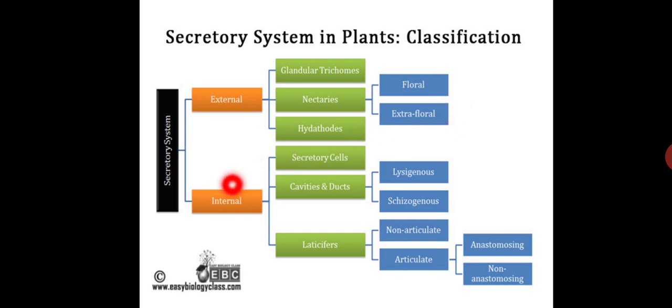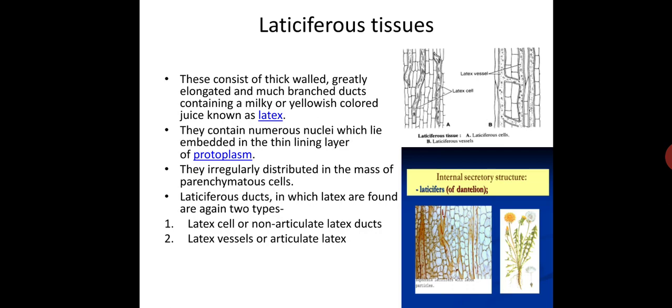The internal tissue system is divided into three types: secretory cells, cavities and ducts, and laticiferous tissues. Cavities and ducts are again subdivided into lysigenous as well as schizogenous tissues. Laticiferous tissues are divided into two types, non-articulate and articulate, and articulate is subdivided into anastomosing as well as non-anastomosing tissues. Coming to the laticiferous tissues.